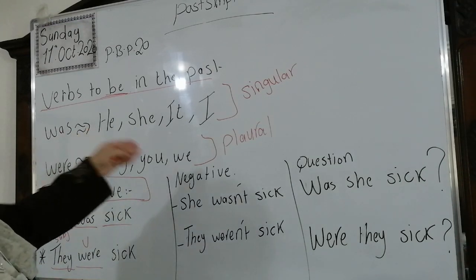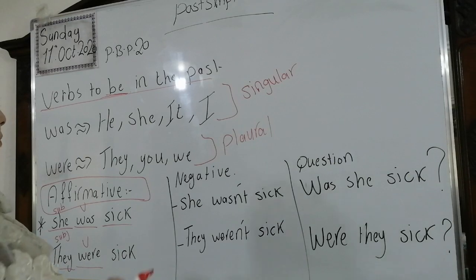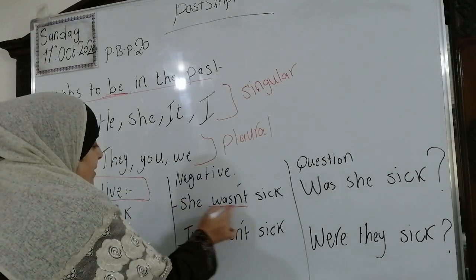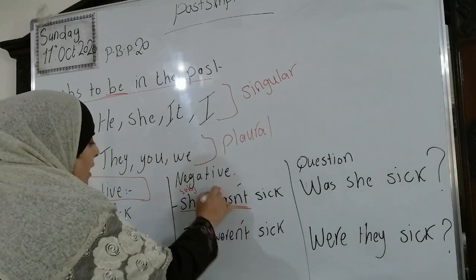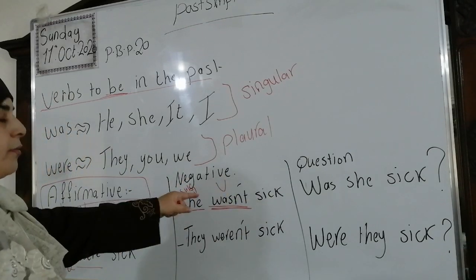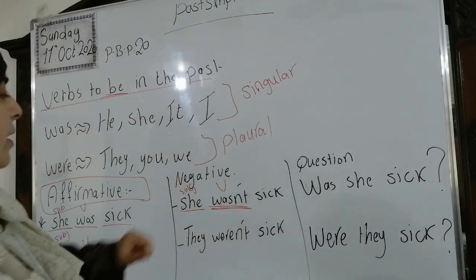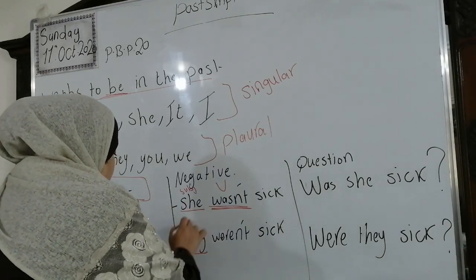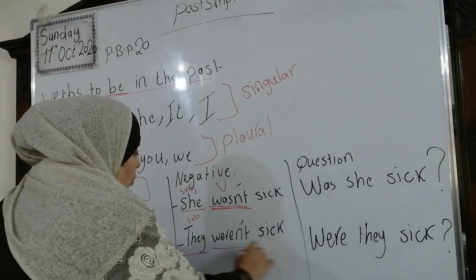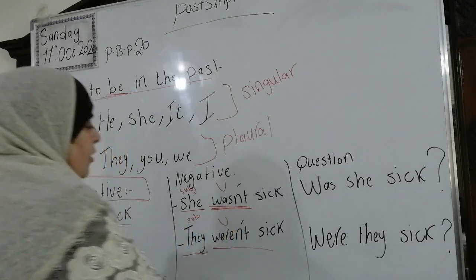Now we're going to move to the negative form. She wasn't sick. This is also subject, okay, and wasn't the verb. We don't have any other verbs in this sentence, only the verb to be, was. They also subject, weren't is the verb, okay?